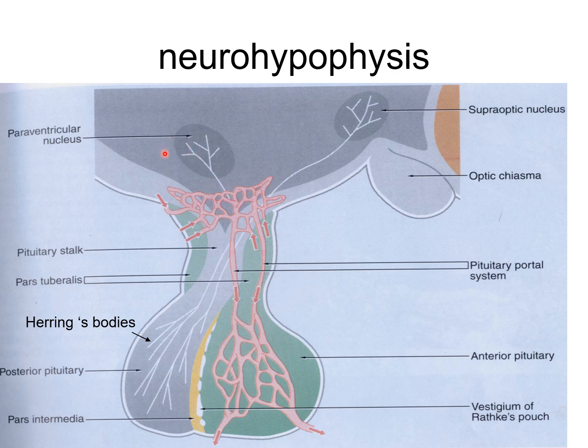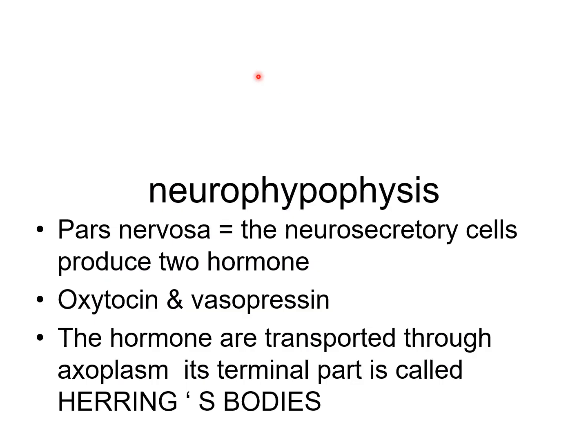These two nuclei, the paraventricular and the supraoptic nucleus, secrete the hormones. There are two types of hormone, vasopressin and oxytocin, and they collect at the terminal part of the axon, which is given the name Herring body. So this is the neurohypophysis. In the pars nervosa, the neurosecretory cells produce the two hormones oxytocin and vasopressin. The hormones are transported through the axoplasm. The terminal part is called the Herring body.